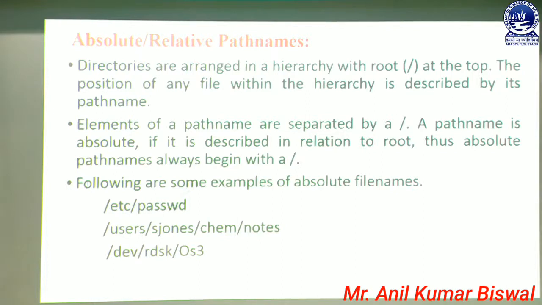So here we are also using the forward slash. Users is a directory, then S Jones another directory, then another named CHEM, meaning chemist, is another directory. Finally we have a file name written as notes, and that notes is known as a file, and that file contains some specific options in our system. Next we have another directory like DV, known as a main directory or home directory. Next RDSK, another subdirectory mentioned here. Another file named OS3, which is one specific file available in our system.